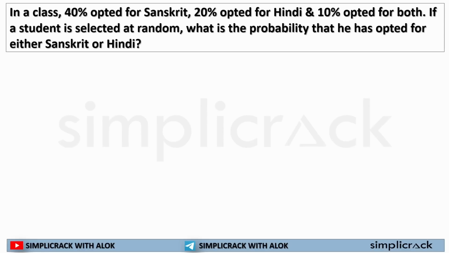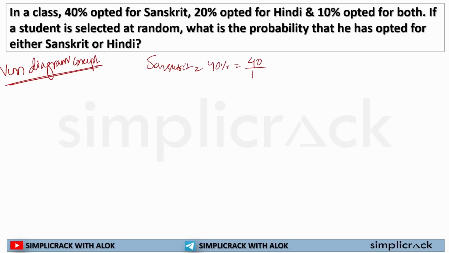Now, this is a Venn diagram concept. Let's solve it. In this question, it is saying that students opted for Sanskrit 40%, or I can write 40 by 100 or 0.4.